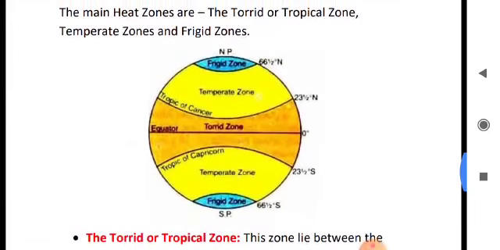There are 3 heat zones, that is the torrid zone, temperate zone and the frigid zone. So at first we discuss the torrid zone. The torrid zone lies between the Tropic of Cancer and Tropic of Capricorn. So it's from 23.5 degree north to 23.5 degree south, with the equator dividing it into north torrid zone and south torrid zone.